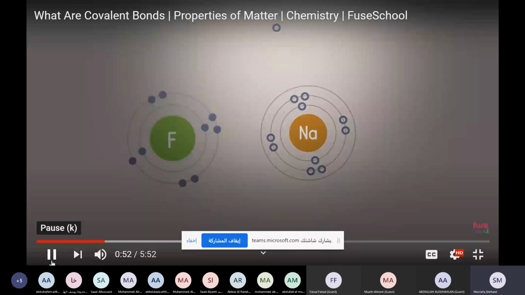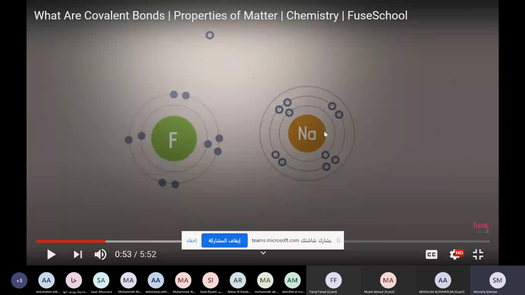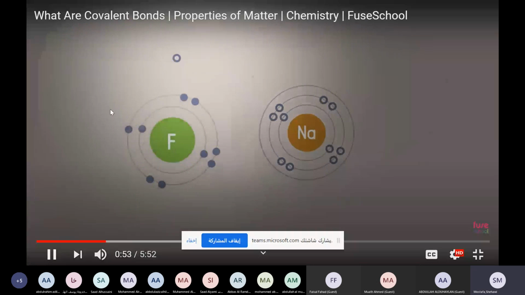So when two very different elements react, like metal and non-metal, this is metal sodium and non-metal fluorine, they will transfer or swap electrons. One of them will lose one electron, and the metal, when it loses electrons, loses a shell too by losing the outermost electron. It will lose one electron, which will be gained by fluorine. This will be a negative ion, anion. This will be a positive ion, cation, and the attraction force between the opposite ions will form ionic bond. This is ionic bonding.